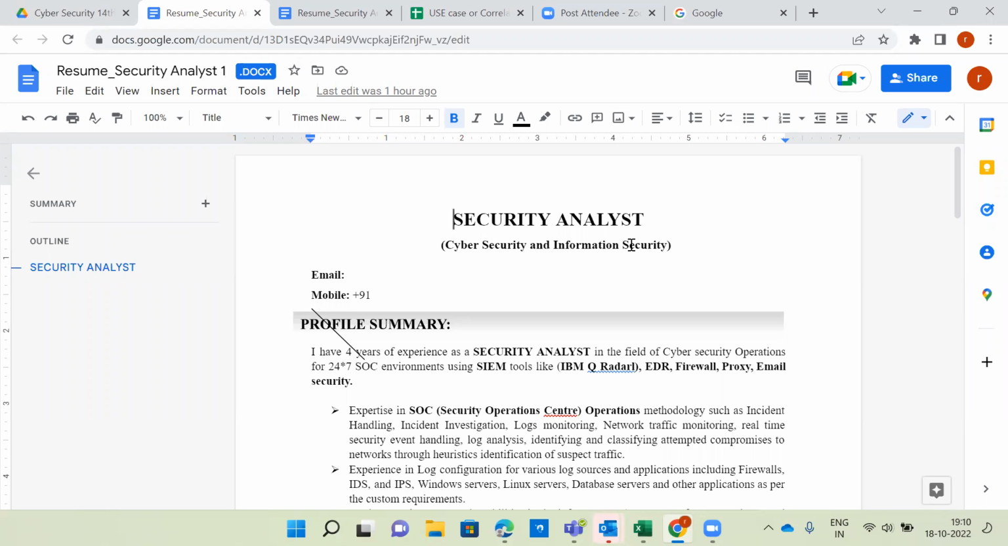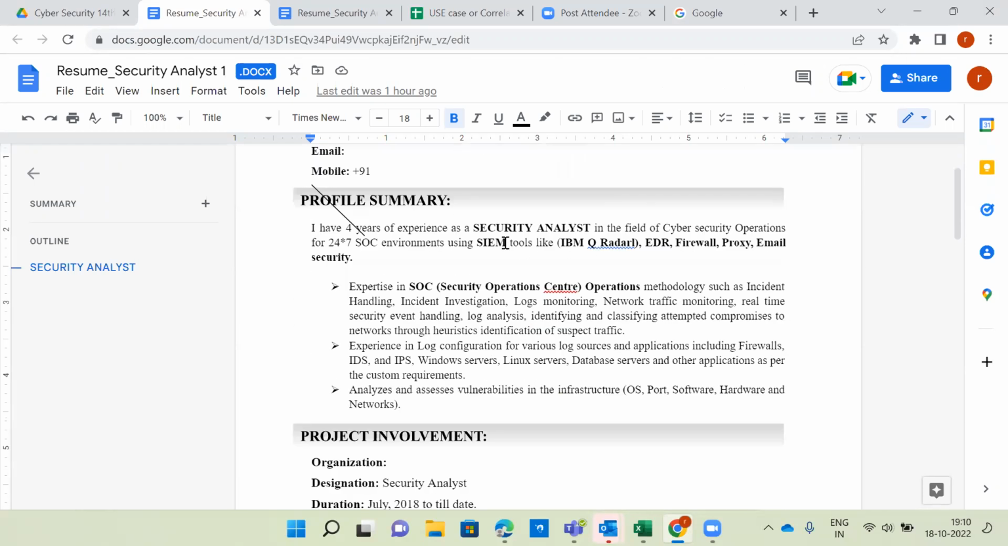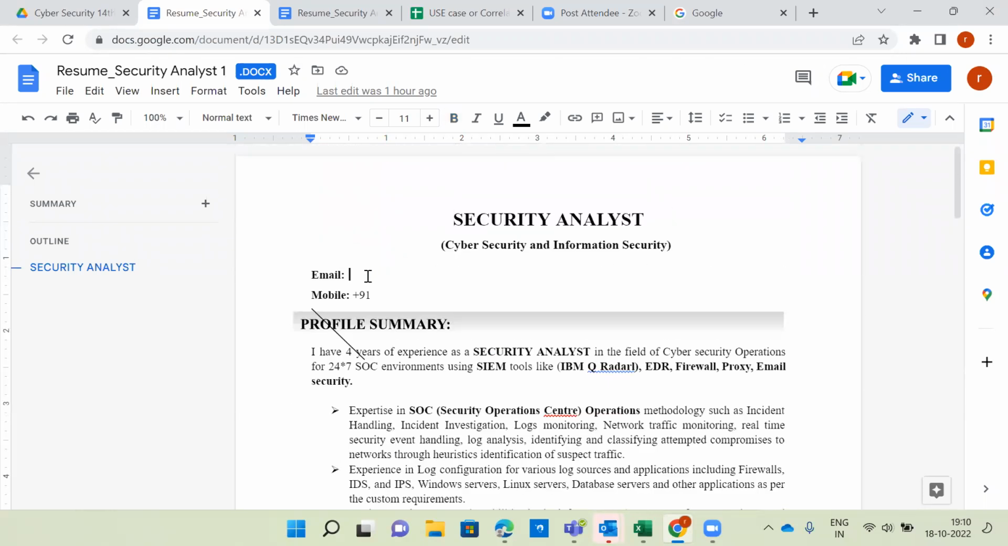A couple of people call even security analysts security engineers. Organization to organization, it will vary. So cyber security and information security I provided. Okay, that's fine. Coming back, for email, you can provide your email address.